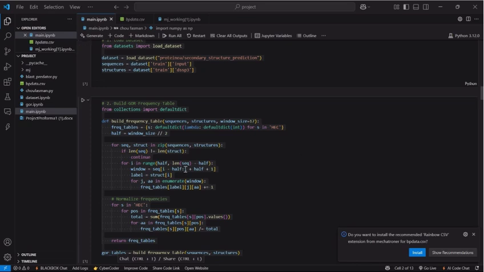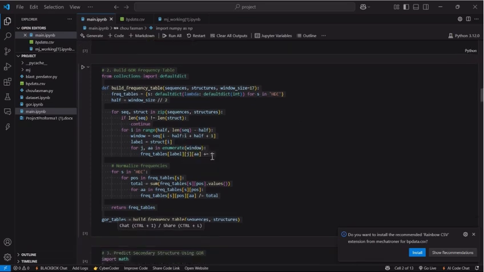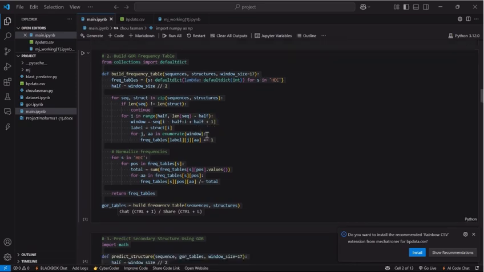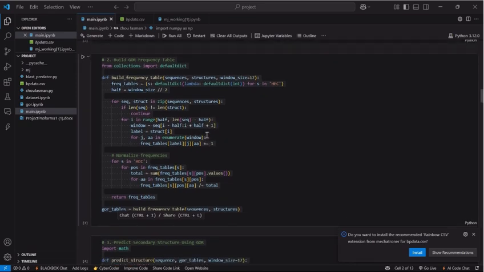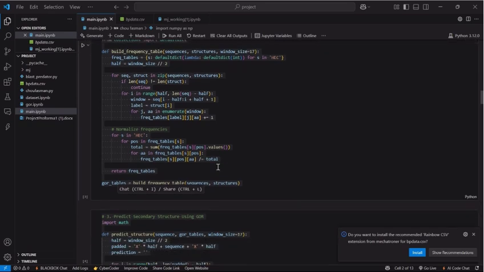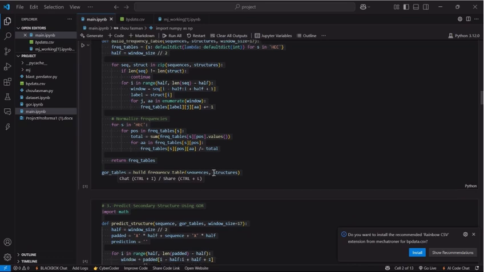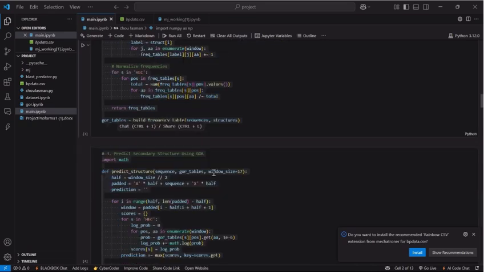Using a sliding window of 17, I collect the frequency of each amino acid at every position relative to the central residue, grouped by the actual structure label. So for each structure type, helix, sheet, coil, I build a frequency distribution for amino acids across the window positions. After collecting counts for all training samples, I normalize the frequencies into probabilities. This forms the GOR probability table.